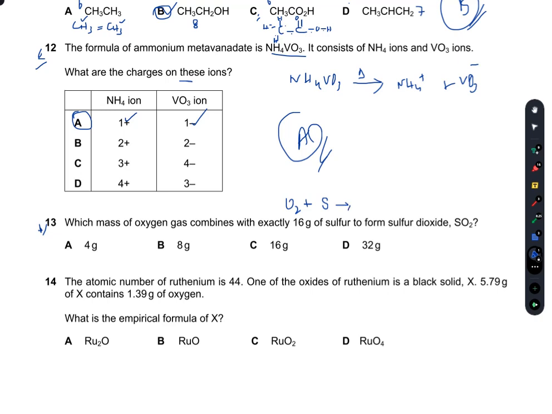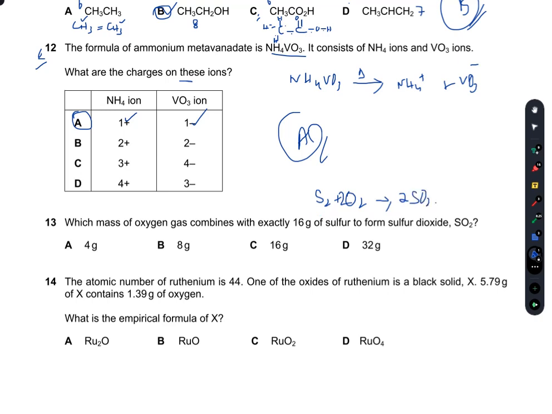oxygen to give me sulfur dioxide. So there is 16 grams of sulfur, and there is 1 mole of oxygen here, whereas, sorry, the actual reaction is S2 plus O2 to give me 2SO2.